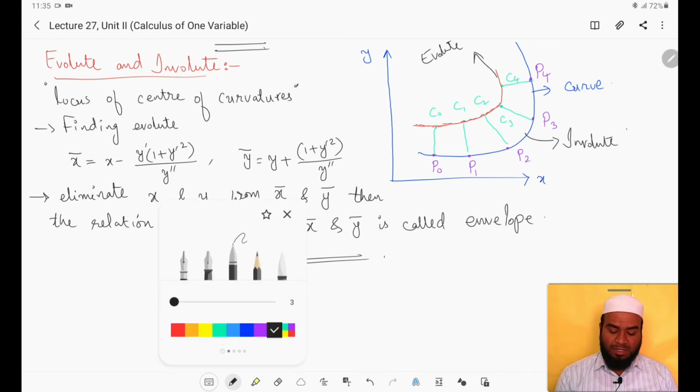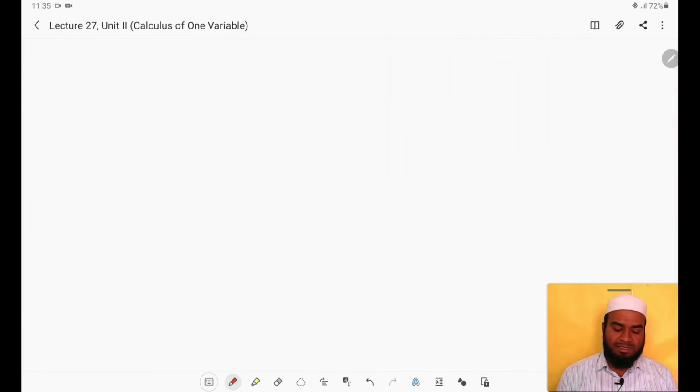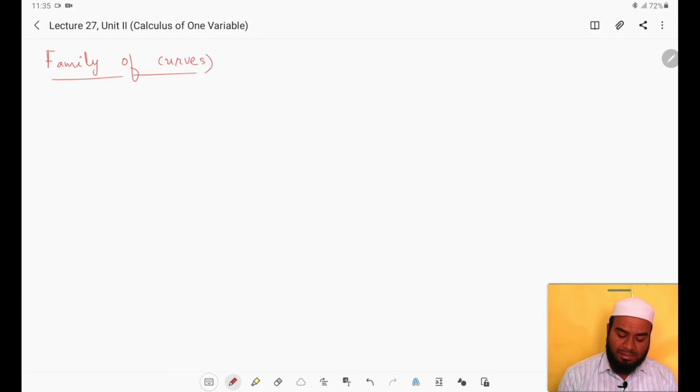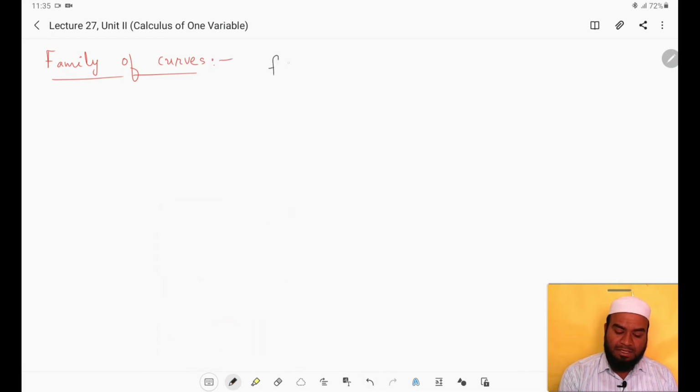The last topic of this unit is the envelope of a family of curves. First we will understand the meaning of a family of curves. Suppose I have an equation f of x comma y comma alpha equals 0.